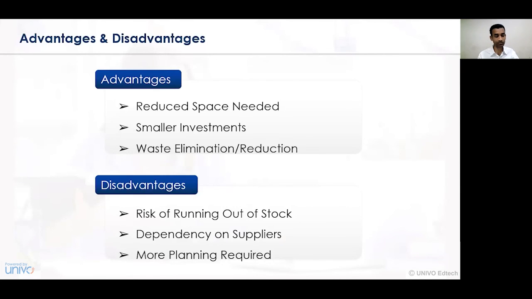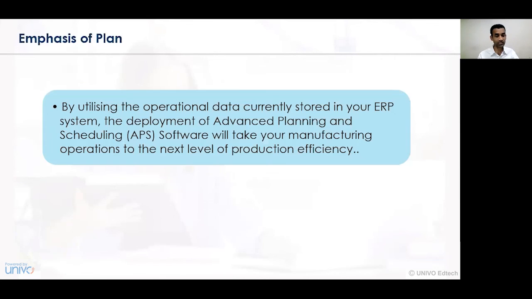Now let us understand the emphasis of planning. Where do we need to identify a certain gap? In order to identify the gap in an operational activity or a particular manufacturing activity in the business concern, advanced planning and scheduling software can be deployed. On the basis of APS, that is advanced planning and scheduling software, the various activities can be streamlined in an effective way, and the manufacturing or operations level activities can be taken to the next level, which ultimately increases the production level or the efficiency of the business organization.